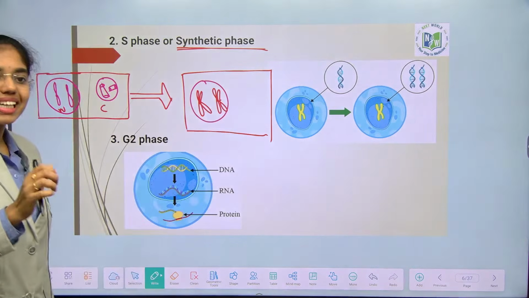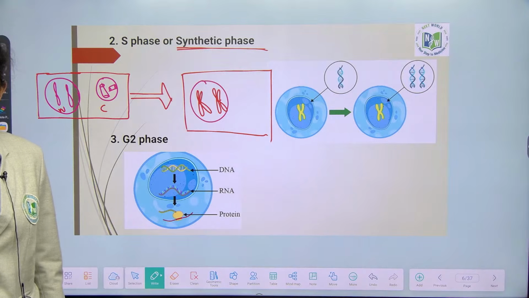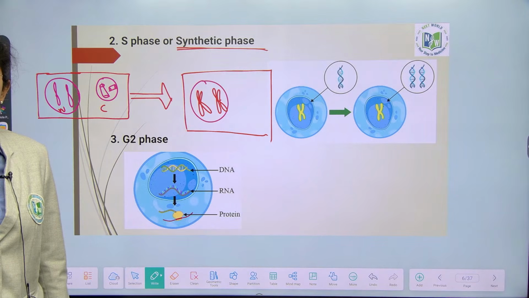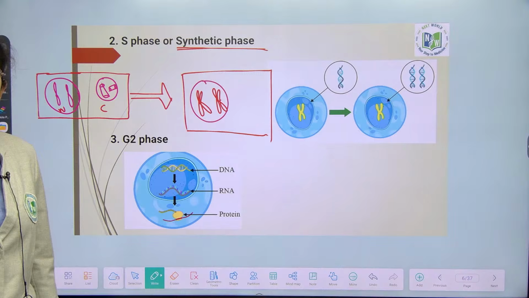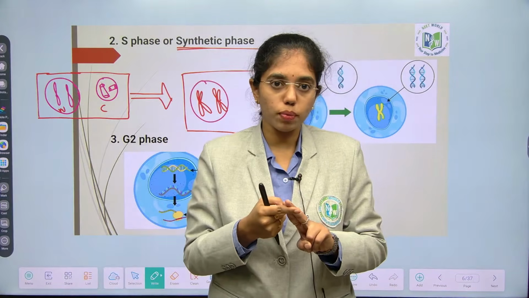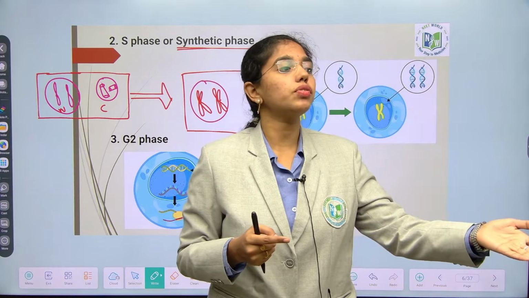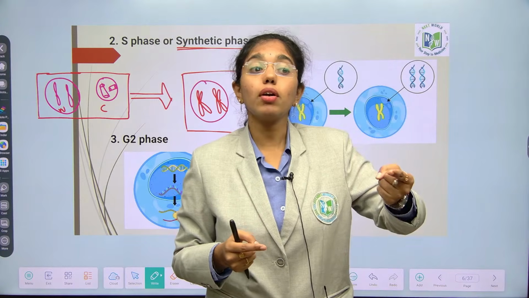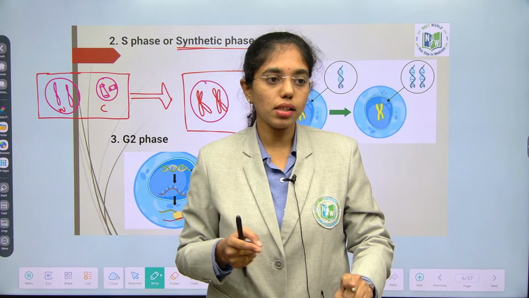Of course, you will see the structure of chromosome in prophase, but for your understanding and to tell you about the statement which is given in the NCERT that DNA duplicates but there is no increase in chromosome number. Chromosome structure only you will see in which phase? Prophase. But to make you clear that only DNA increases, I have drawn this.